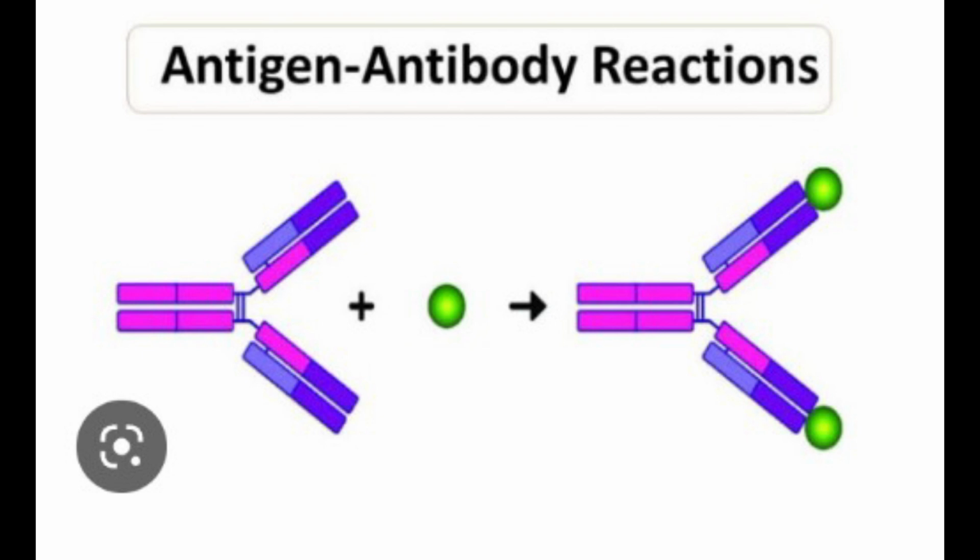A uniform suspension of antigen is made in a drop of saline on a slide, and a drop of the appropriate antiserum is added. Clumping occurs instantly or within seconds when the agglutination test is positive. Uses: it is a routine procedure to identify the bacterial strain isolated from a clinical specimen. One example is to identify Salmonella species. It is also used for blood grouping and cross matching.